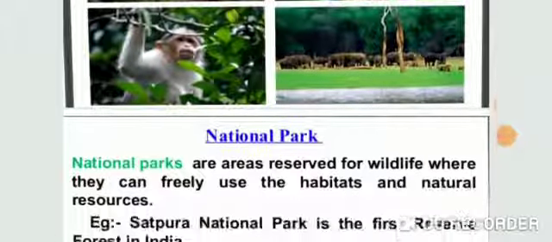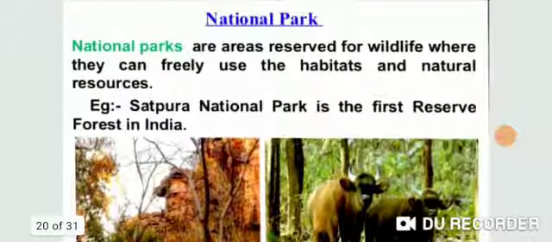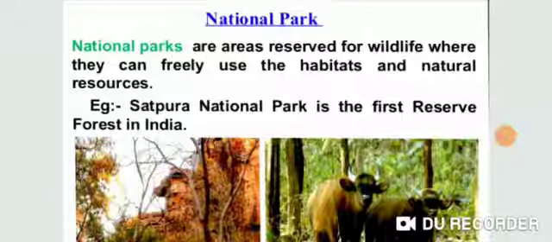So next one is the national park. A national park is also strictly reserved, to preserve not only the fauna. Here we can preserve the flora, fauna, landscape and historic objects existing in that area; that is called a national park, and the grazing of animals and cultivation are restricted in any national park. Nowadays in India there are 89 national parks, and the national park at Satpura is the first reserve forest of India.